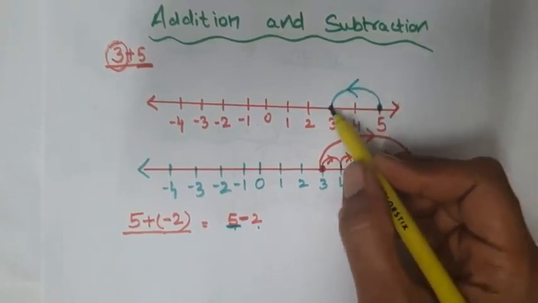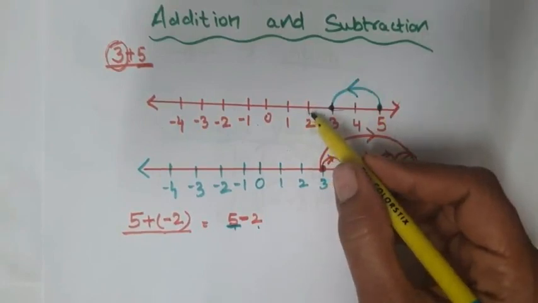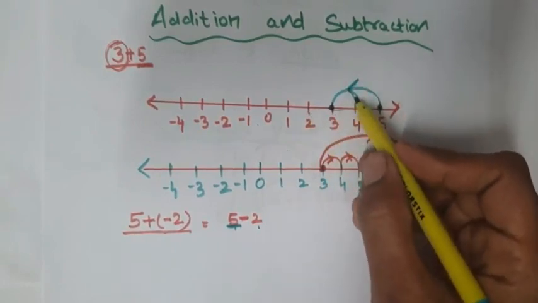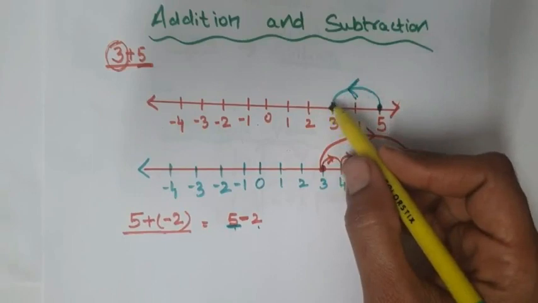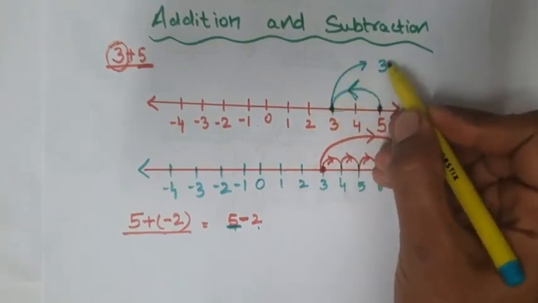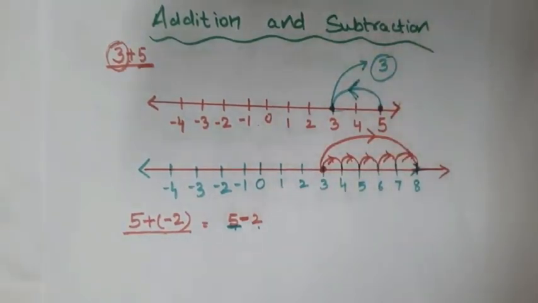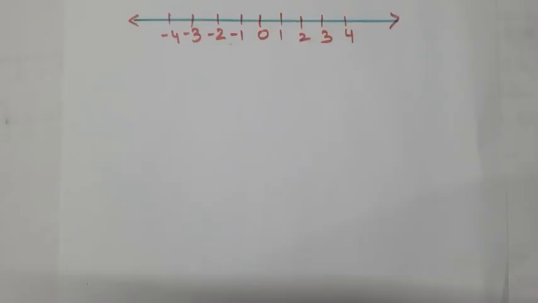And since we are moving towards left, I have put the arrow in this direction. So what is our final answer? The final answer is integer plus 3. Clear? Now let us discuss the subtraction using a number line.